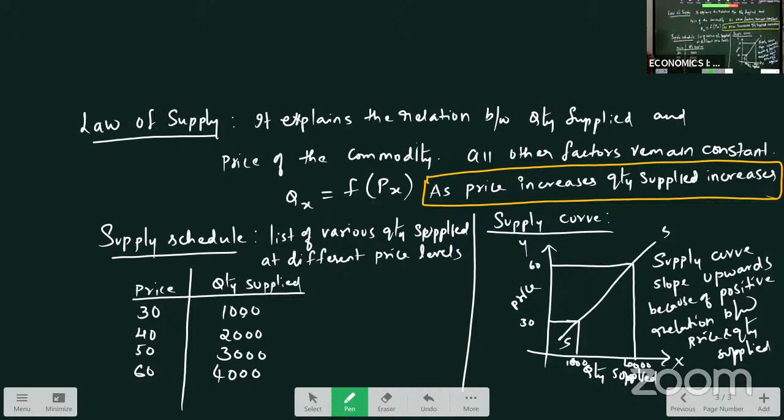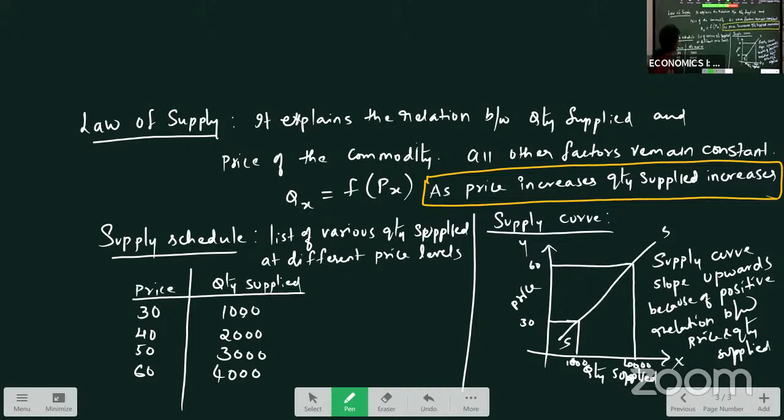What was explained in the law of supply? The law of supply explains the relation between quantity supplied and price of the commodity, all other factors remaining constant. So the formula is Qx = f(Px). As price increases, quantity supplied also increases. Right? So there is a positive relation.